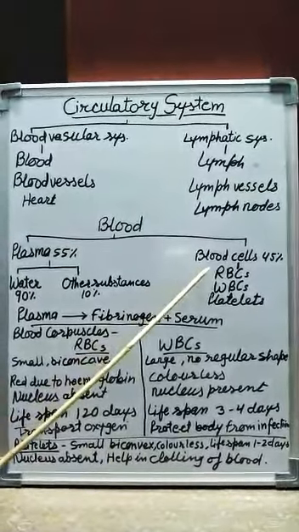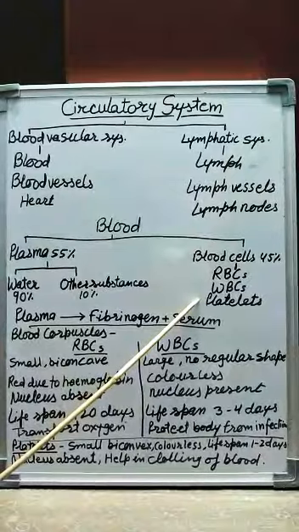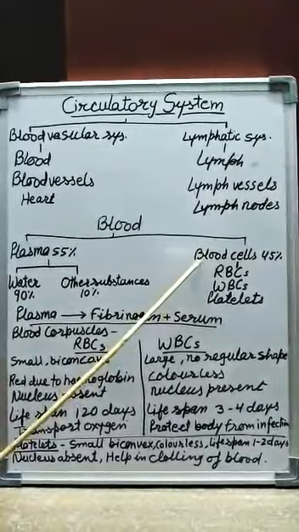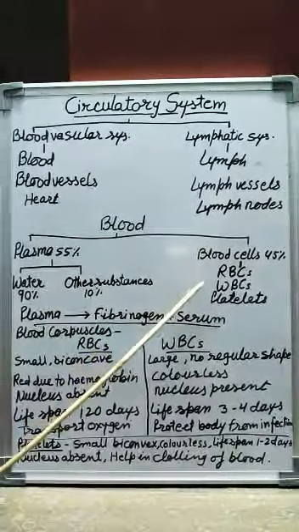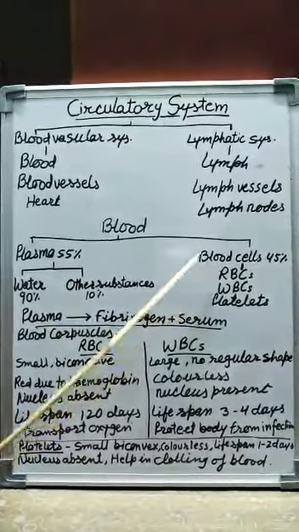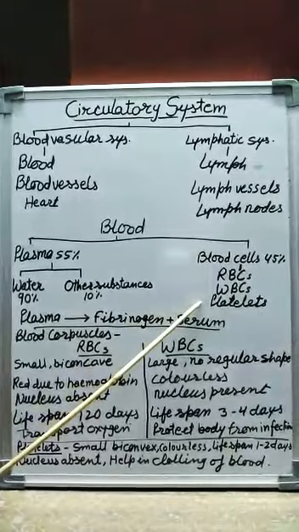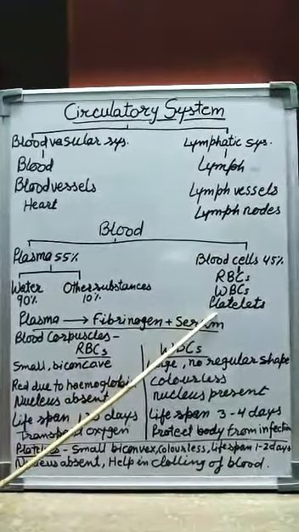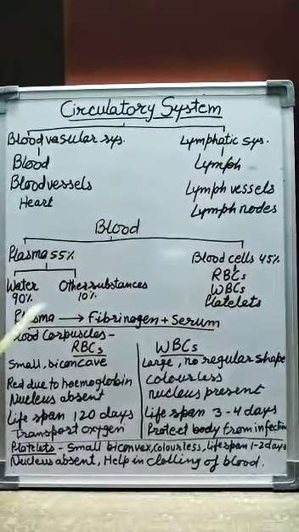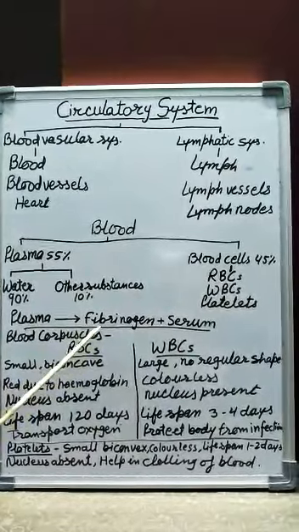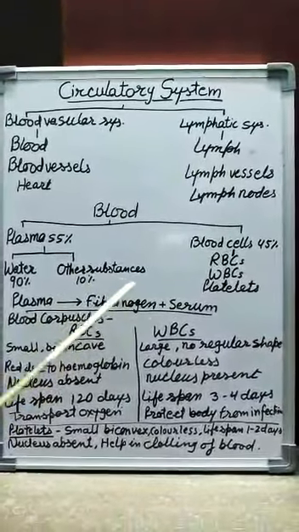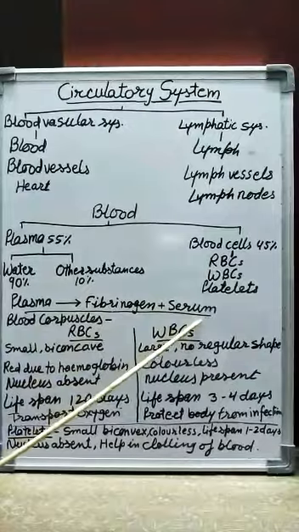Blood cells. There are three types of blood cells in our blood: RBCs or red blood corpuscles, or we can call them erythrocytes; WBCs, white blood corpuscles, or we can call them leukocytes; and platelets, the smallest ones, also called thrombocytes. Now plasma. In plasma, the specific protein fibrinogen is present. So the plasma without fibrinogen is called serum.